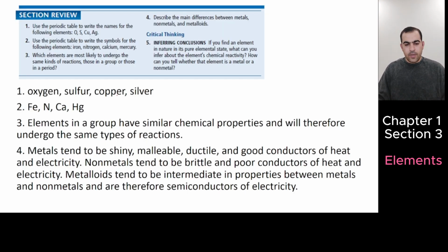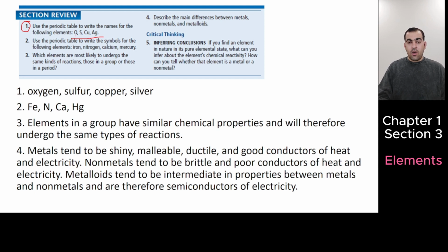This is a section review. For example, in the exam, I might ask, use the periodic table to write the names of the following elements. I don't give you the periodic table in the exam. You must know all the elements.